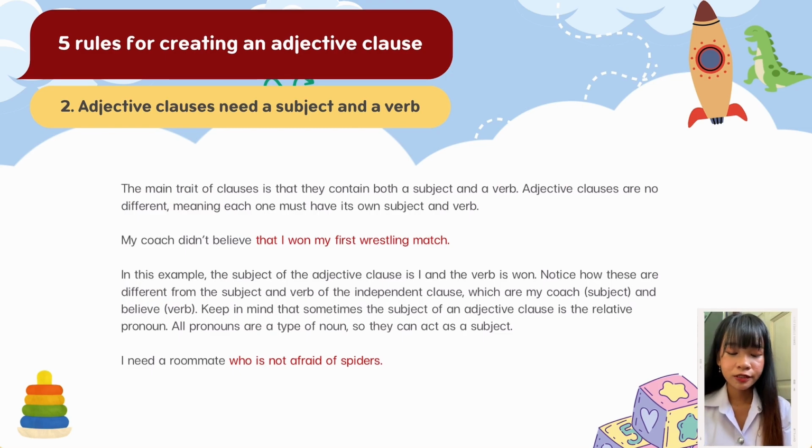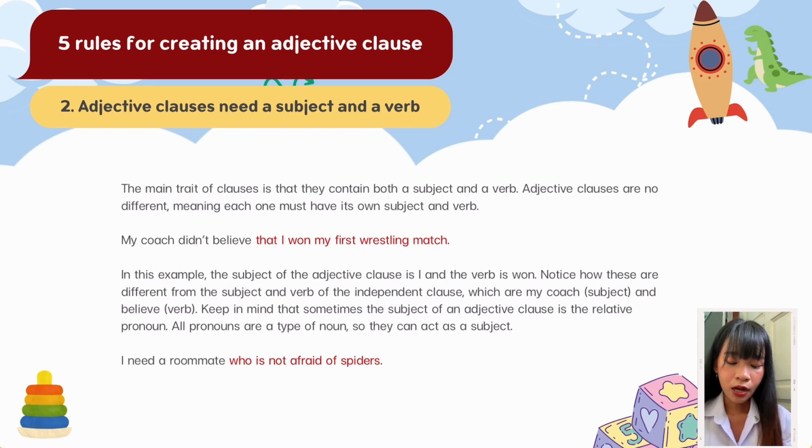2. Adjective clauses need a subject and a verb. They contain both a subject and a verb. Adjective clauses are not different, meaning each one must have its own subject and verb. For example, Michael didn't believe that I won my first wrestling match. In this example, the subject of the adjective clause is I and the verb is won. Notice how these are different from the subject and verb of the independent clause, which are Michael as subject and believe as verb. Keep in mind that sometimes the subject of an adjective clause is the relative pronoun.